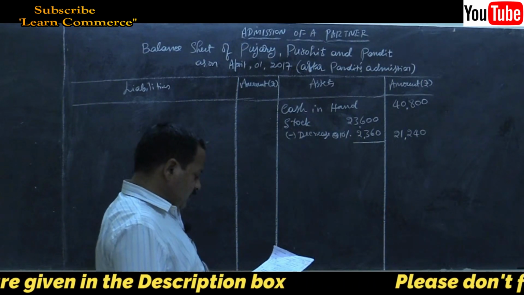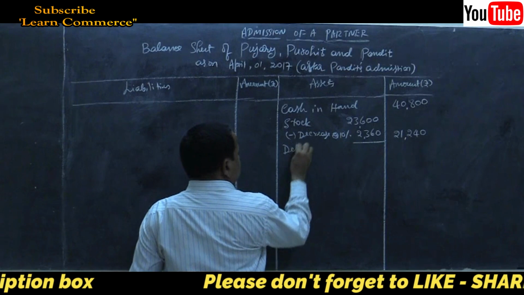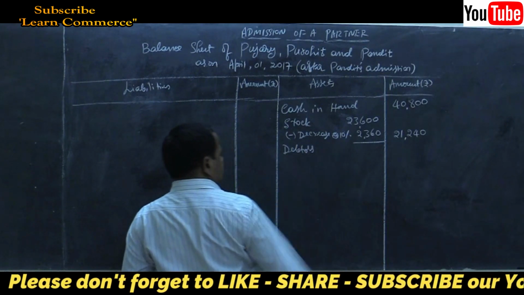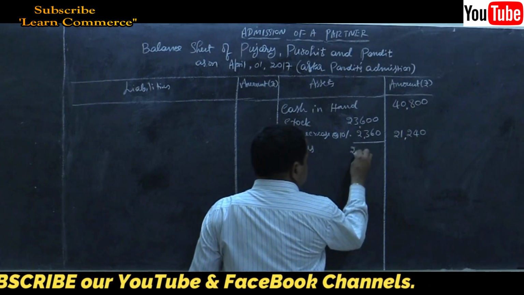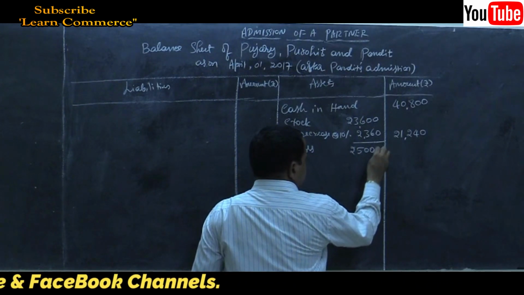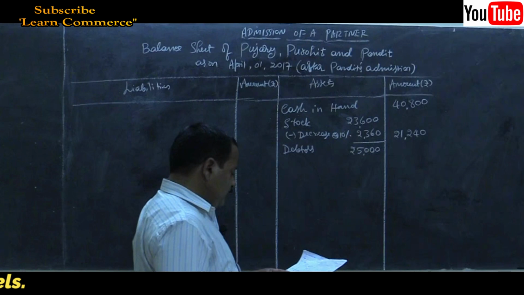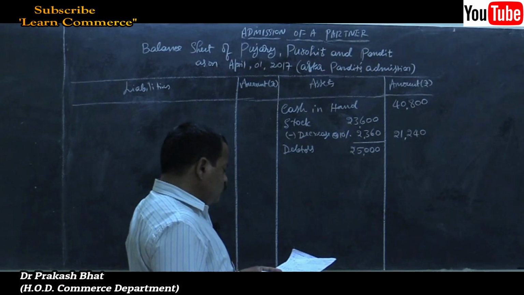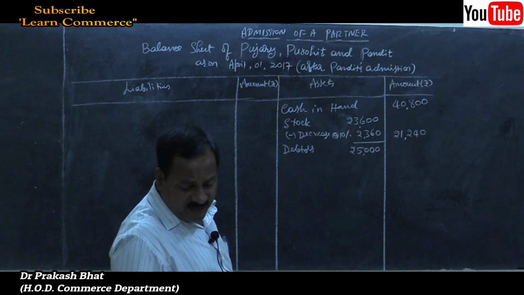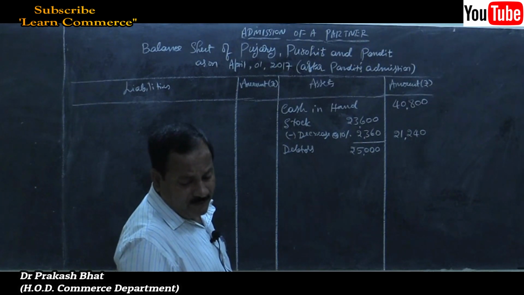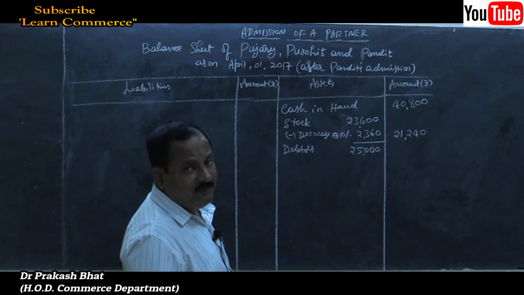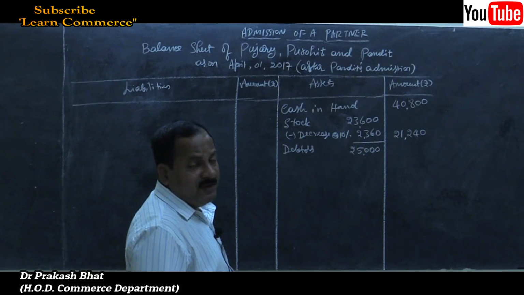Then debtors, there is a change. Inner column 25,000 gross debtors. Then 5,000 was there as PDD. They told PDD should be reduced by 3,000, so remaining PDD will be how much?